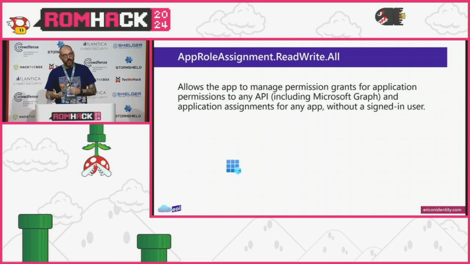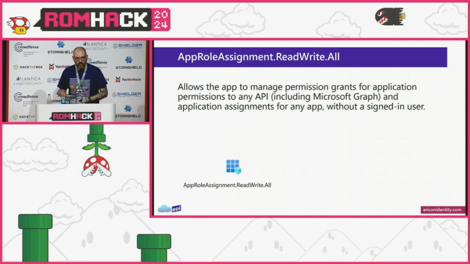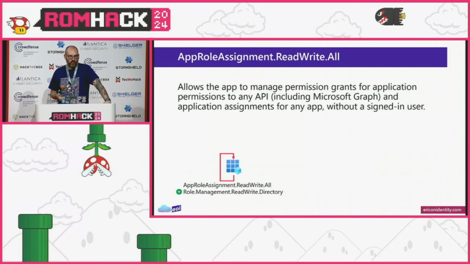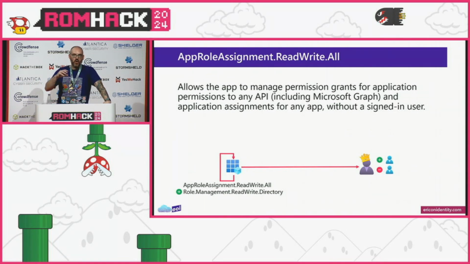So again, if we have our service principal here, and it has app role assignment read-write all assigned to it, well, that itself doesn't allow it to manage roles. But we may be able to assign role management read-write directory, either onto itself or any other service principal in the tenant. And then at that point, we're off to managing roles again. So whatever this application may be, if it has app role assignment read-write all, whoever the user is that owns this or holds any privilege over this, like an application admin or a cloud app admin, is also effectively a global administrator.